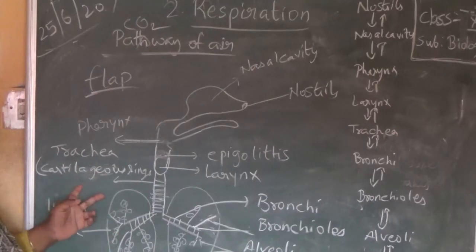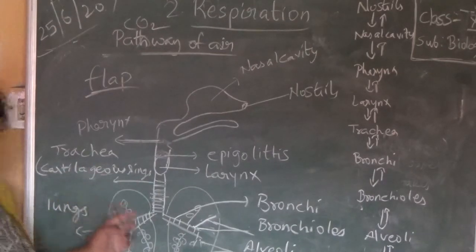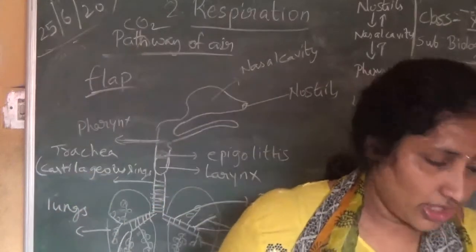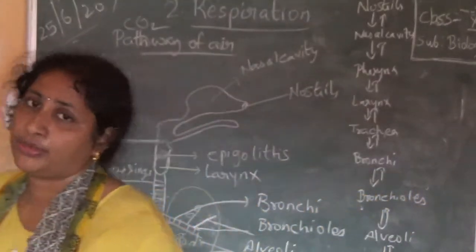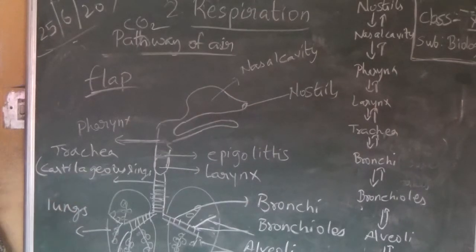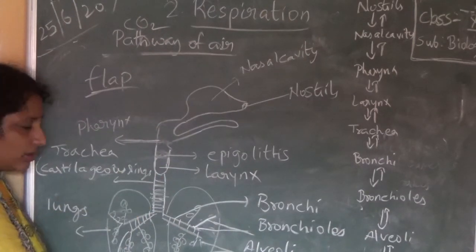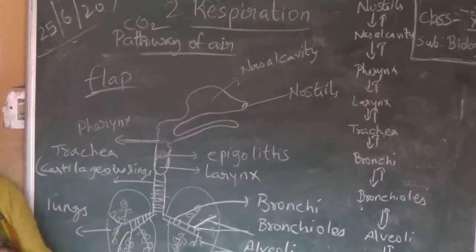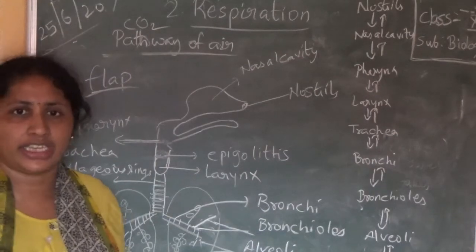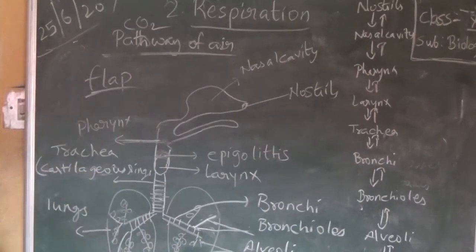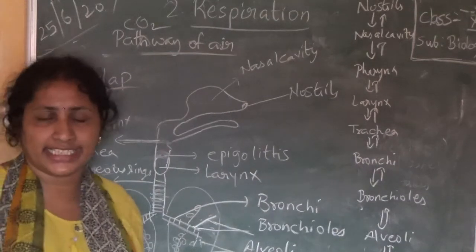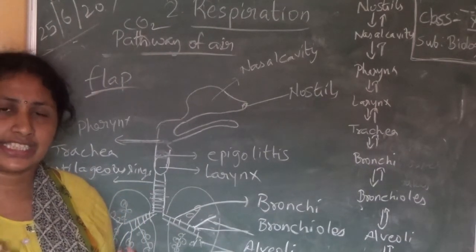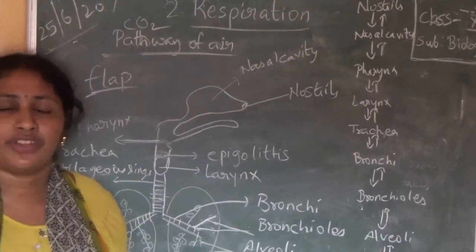These are made up of cartilage. Cartilage, you have studied in your 9th class, is a soft tissue, a soft bone. So it helps the trachea not to collapse. If it is collapsed, the air will not pass, no? So cartilaginous rings help the trachea not to collapse. Very important question: why are cartilaginous rings present on the trachea? Cartilaginous rings are present on the trachea to prevent it from collapsing.